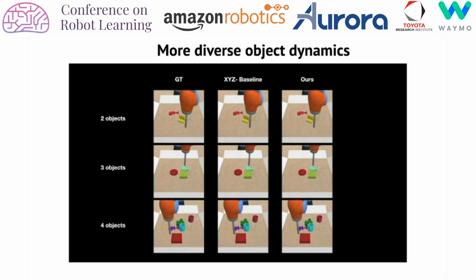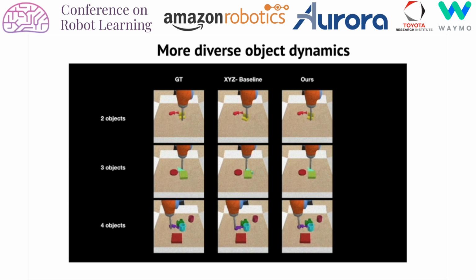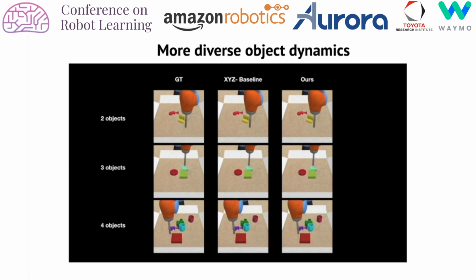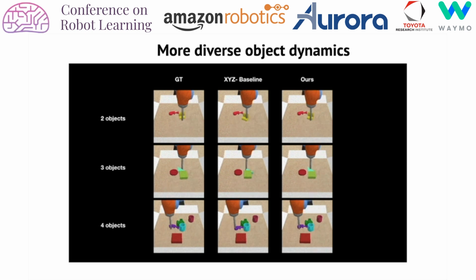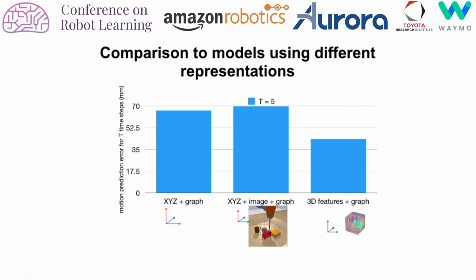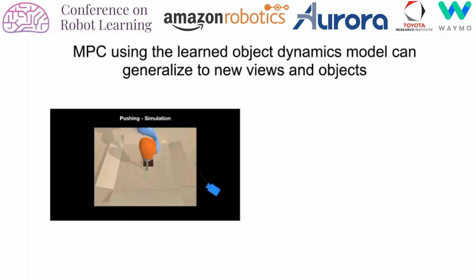Our model can learn object dynamics not only about object stacking and folding. We show the model can learn more complex object dynamics such as object pushing. When trained with 2 objects, it can generalize to more objects. We outperform by a large margin existing approaches which either use no visual input or use 2D visual features, which are not invariant to viewpoint change.